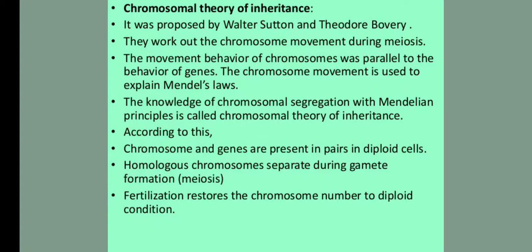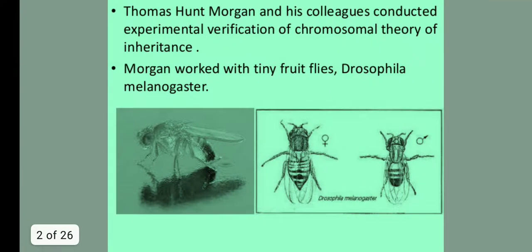Now, the important things to remember are that chromosomes as well as genes occur in pairs, students, and the two alleles of a gene pair are located on homologous sites on homologous chromosomes. And fertilization restores the chromosome number to the diploid condition.